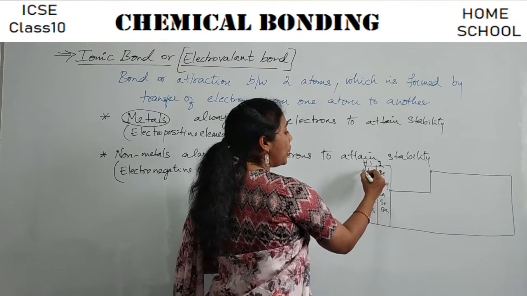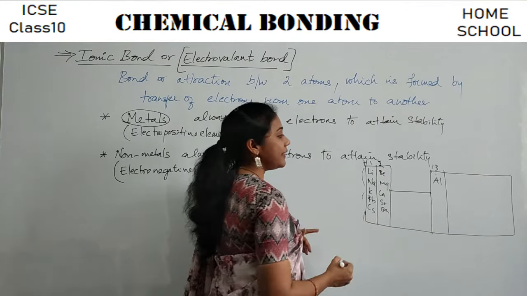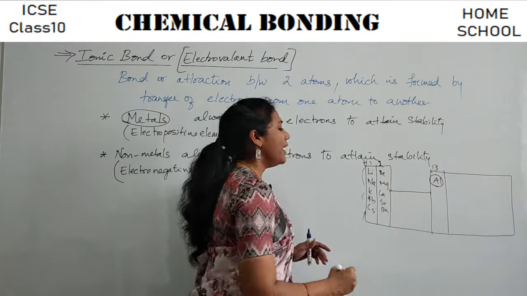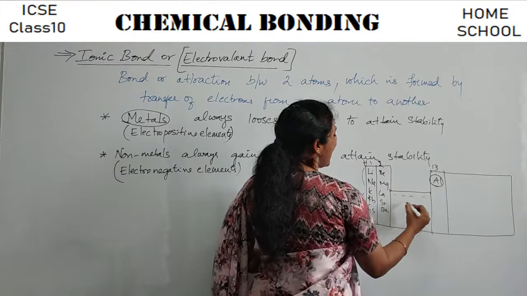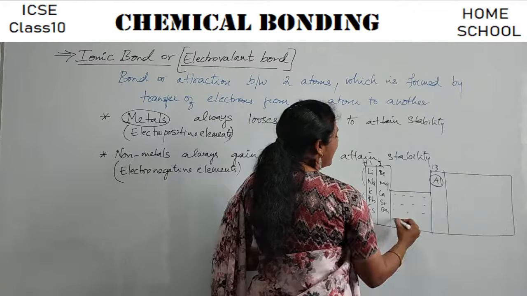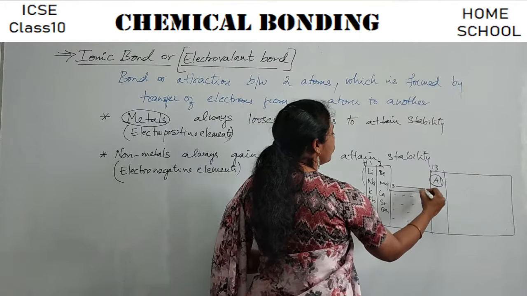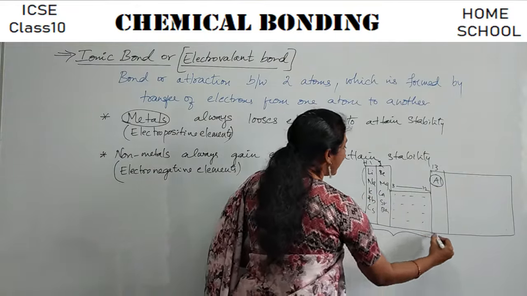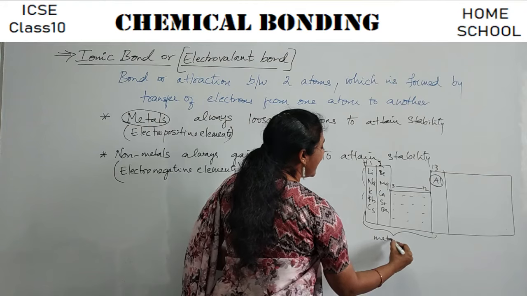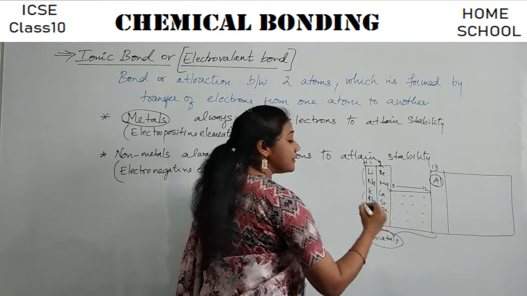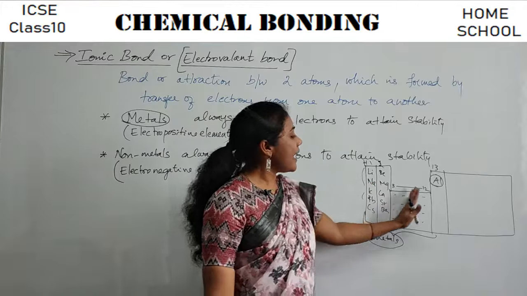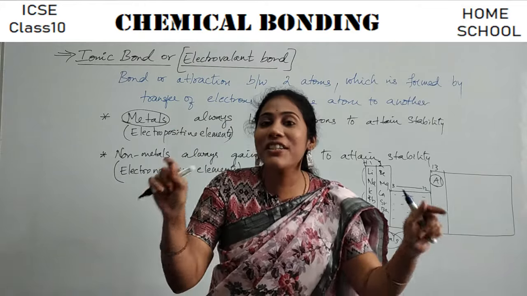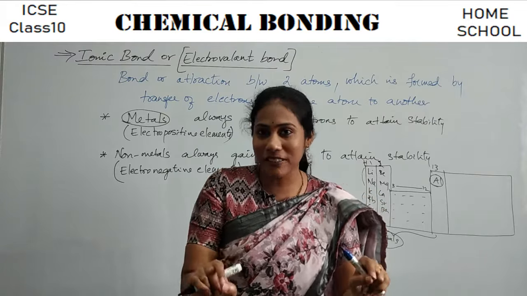Okay, so all these guys, as well as again in the 13th group, you have certain elements like aluminium, and the elements which come in this particular area, that means in group 3 to group 12. Almost all these guys are said to be metals. That means all these guys have an ability to lose electrons during a chemical reaction.